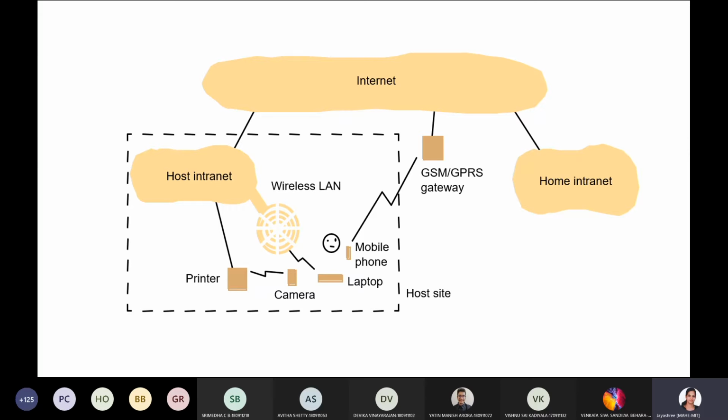In mobile computing, the device can move from one network to the other, and it's a part of the internet or the whole thing. Name? Who answered? Me, Nikesh, ITB. Your roll number? 30. Okay.